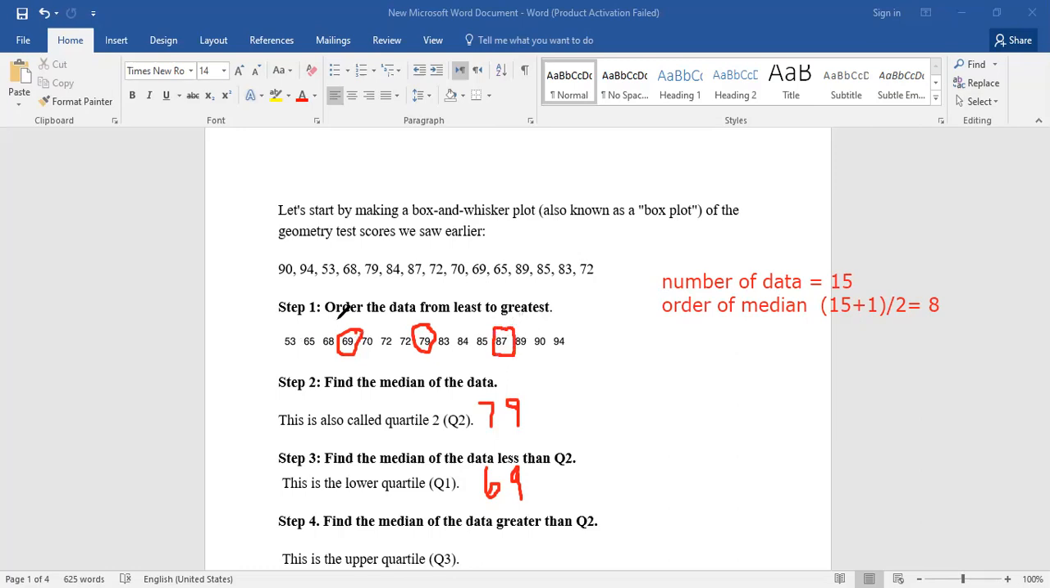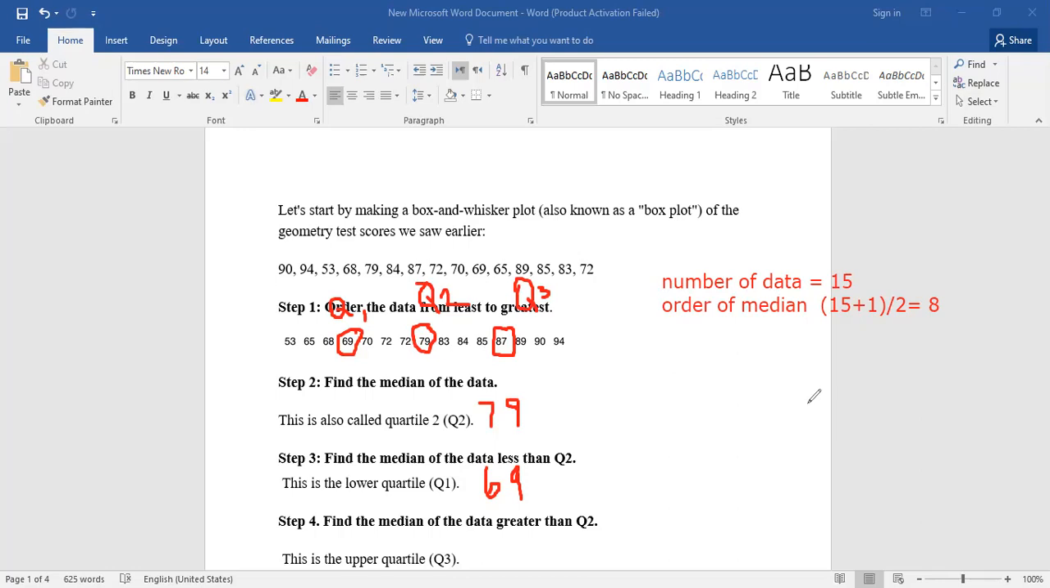So this one is the first quartile, the median is the second quartile, and 87 is the third quartile. We are looking for something else to prepare the box and whisker plot: the box, the least number and the greatest number. Amazing, Abdurrahman. Thank you. The least number and the greatest number.